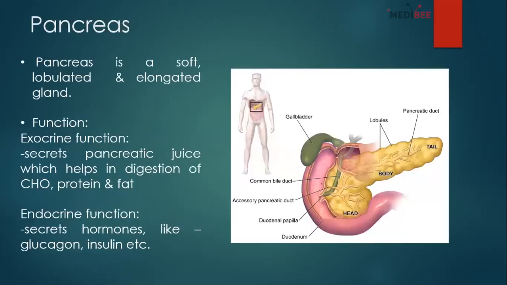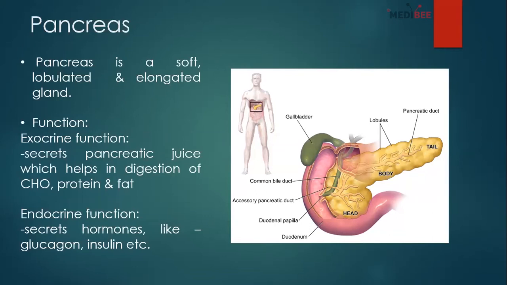So I have given a picture on the right side. That's how the pancreas looks in our body, and it basically lies within the duodenum. As you can see, the violet color structure is the duodenum, and within that, the whole yellow color structure is our pancreas. So pancreas is basically a soft, lobulated, and elongated gland. Okay, so it's a gland.